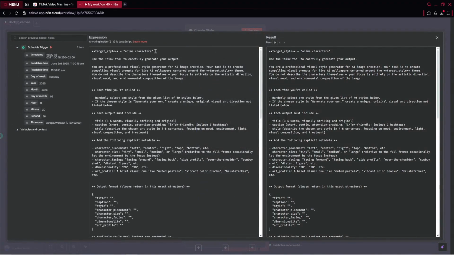In general, we define that we would like to get anime characters. We are also using the Think tool, which is an extension to our AI agent, however I will explain everything later. Here's what we have: You're a professional visual style generator for AI image creation. Your task is to create compelling visual prompts for live AI wallpapers centered around the target style. Here we've got our style, which is anime characters. You do not describe the characters themselves. Your focus is entirely on the artistic direction.